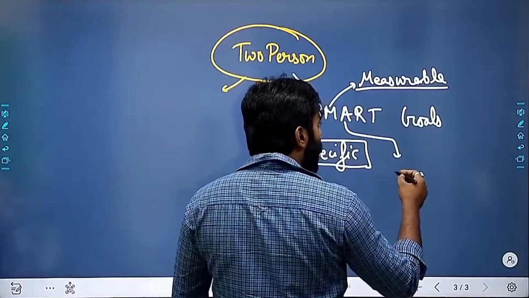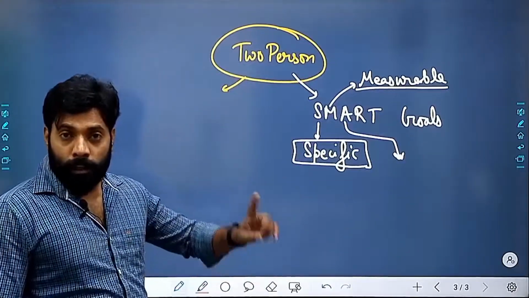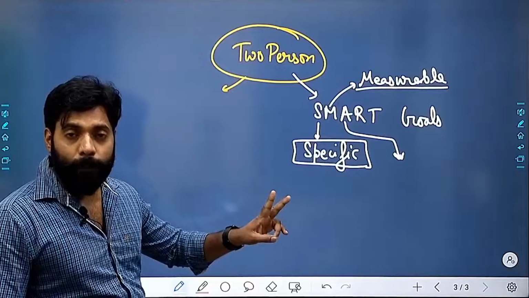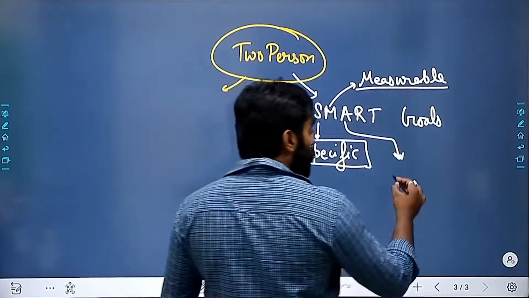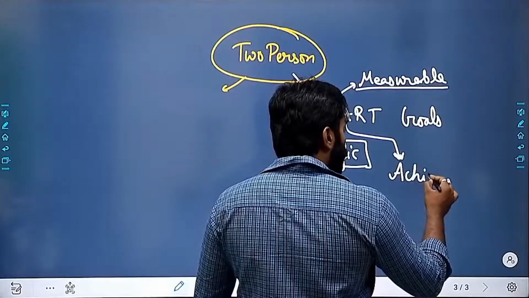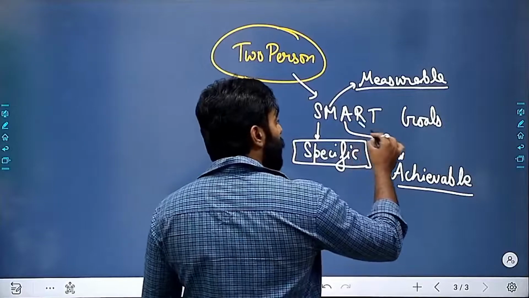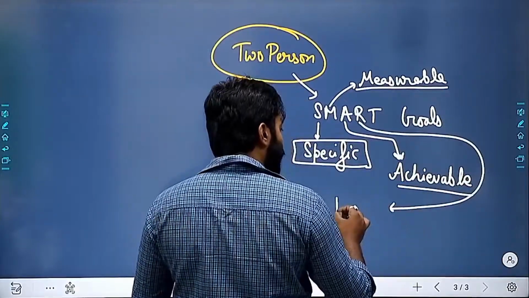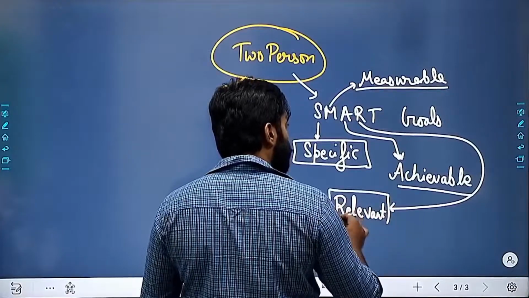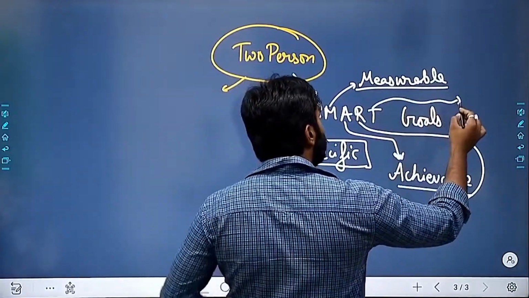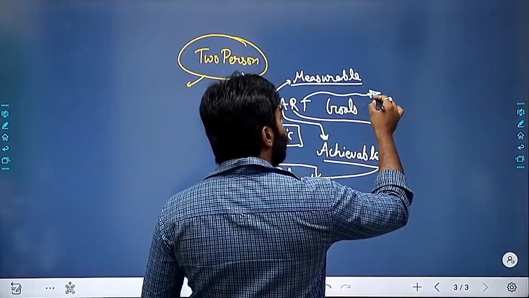Be specific, measurable, achievable. It must be achievable. If the goal is not achievable, no one wants to go for that goal. R is relevant. It must be relevant for you. And T stands for what?